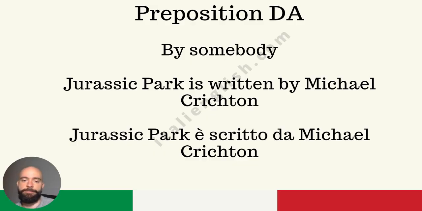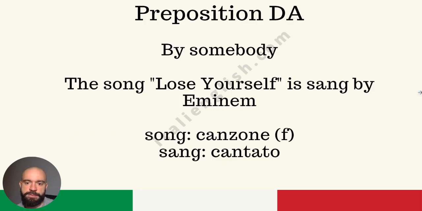By somebody. Jurassic Park is written by Michael Crichton. Okay? Jurassic Park è scritto da Michael Crichton. That's easy, right? So when you are expressing the concept that something has been done by somebody, you use preposition da and then the name of the person or whatever it is. Okay?